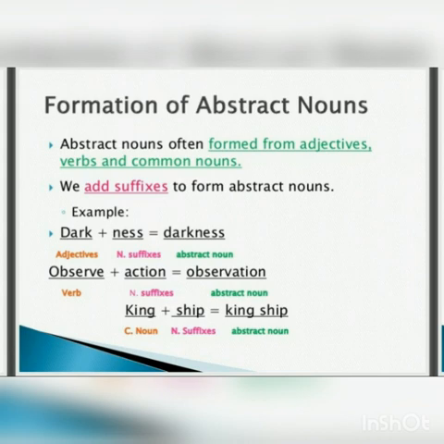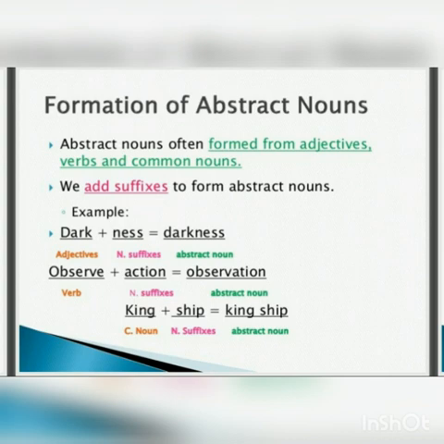Now let us try and understand the abstract nouns formed from adjectives, verbs, and common nouns. We add suffixes to form abstract nouns. For example, you know dark is an adjective, and if we add a noun suffix, that's ness, then it becomes darkness, and darkness is an abstract noun.